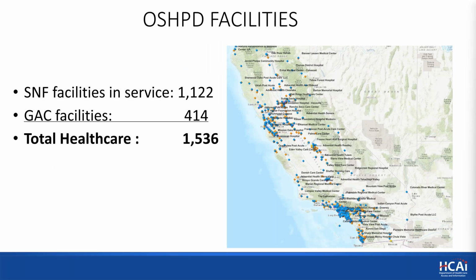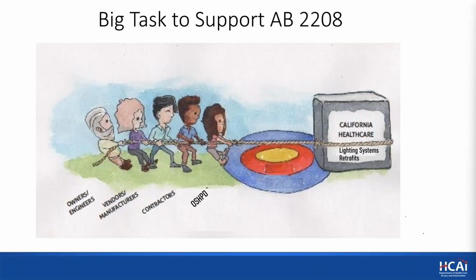We have over 1,500 OSHPD facilities in the state of California, so this is a huge task. Typically, these facilities will have fluorescent lighting unless they were built in the last 10 years, and they will not be able to get replacement lamps. So we see a big task in front of us. It's going to take everyone's input to get us to the conversion of all the facilities' lights to LEDs, and we're here to help.